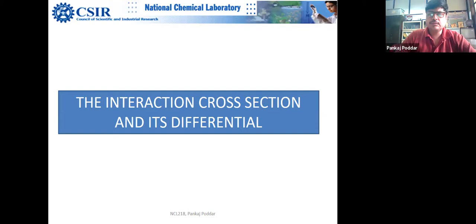See, there are many differences in both the measurements. UV visible spectroscopy is a bulk measurement. It gives you information about a significant amount of sample.